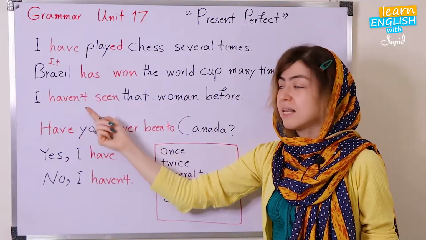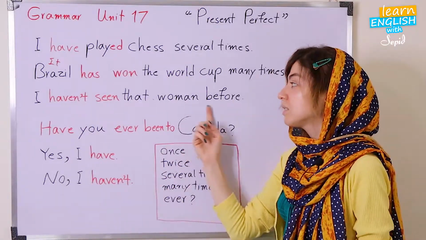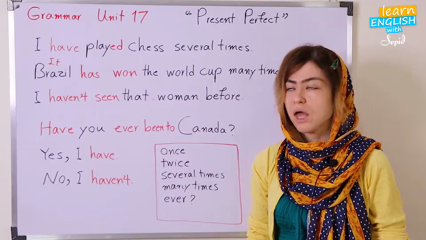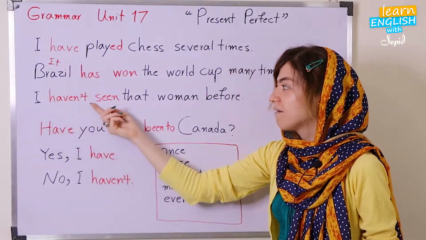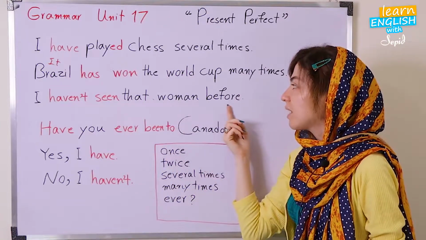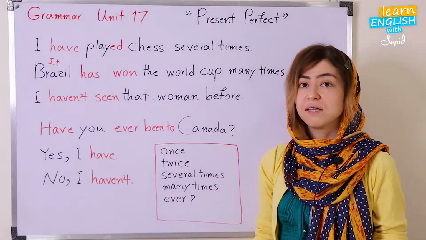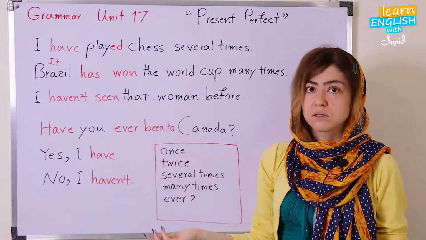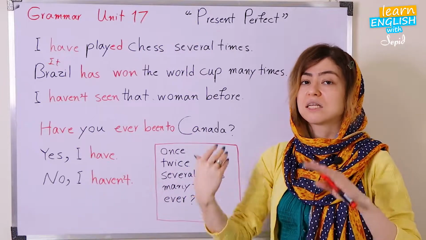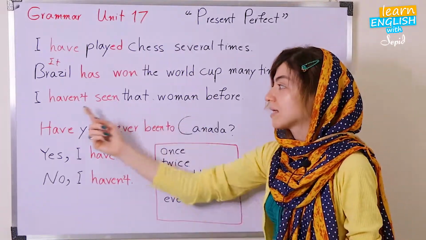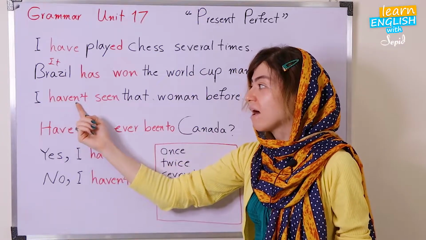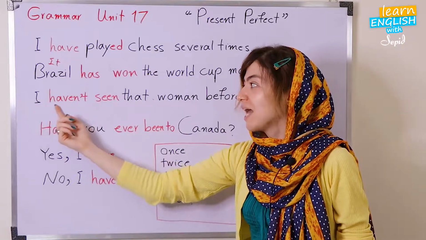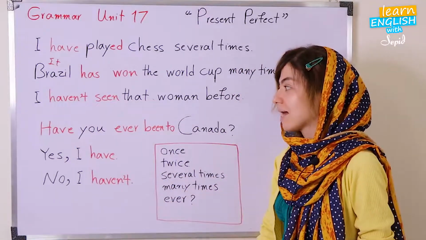And let's go to the negative form of that. We want to say that we haven't had the experience, we didn't have the experience, okay? So here we say, I haven't seen that woman before. It means I don't have the experience. This is something that I didn't experience before, okay? So that's the case. Now, for negative form, have plus not. If it is has, for instance, she, okay? She hasn't seen. That's the case.